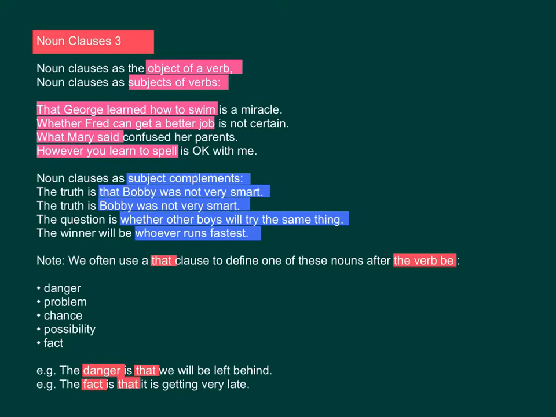Note, we often use a that clause to define one of these nouns after the verb to be: danger, problem, chance, possibility, and fact. Example, the danger is that we will be left behind. The fact is that it is getting very late.